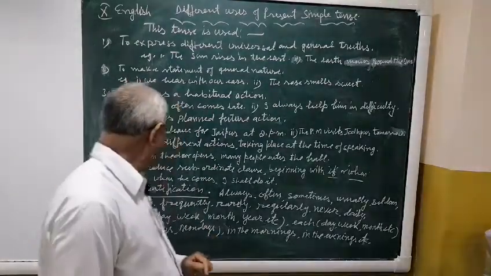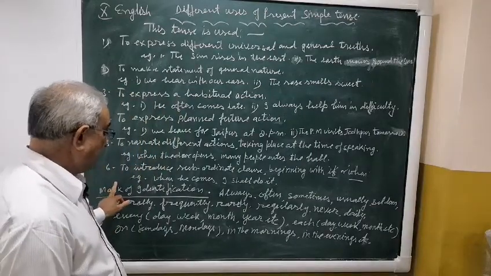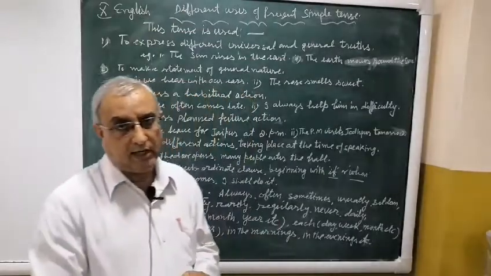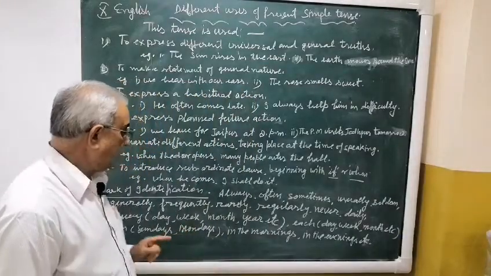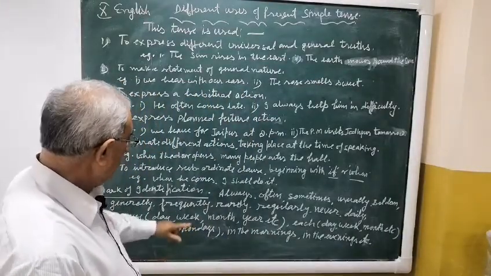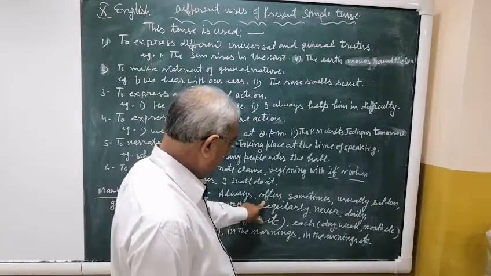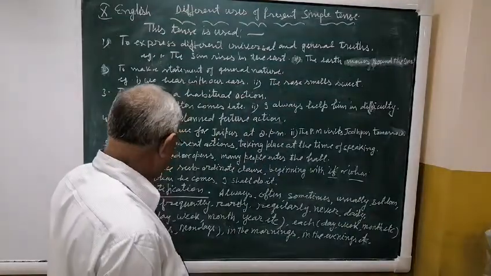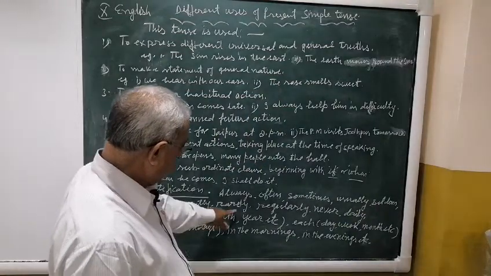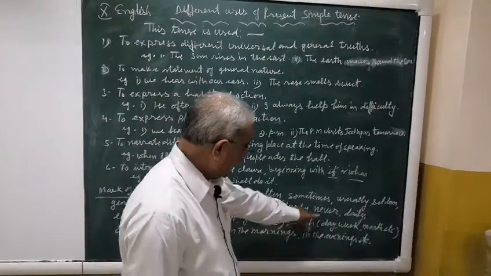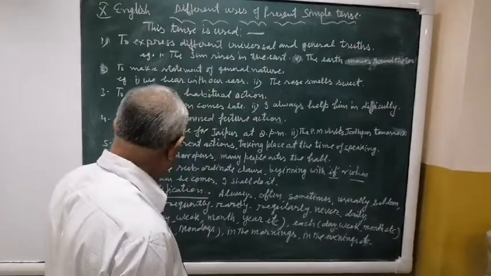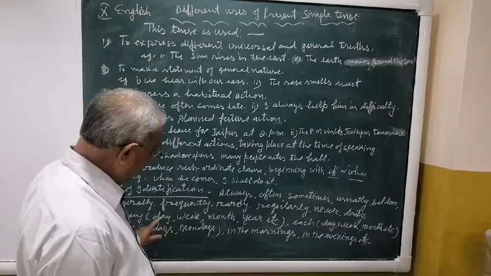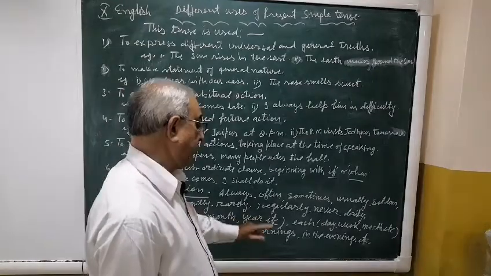Marks of identification: there are some adverbs of time which are generally used in present simple tense. These words are always, often, sometimes, usually, seldom, generally, frequently, rarely, regularly, never, daily. Every is common here: every day, every week, every month, every year, etc.